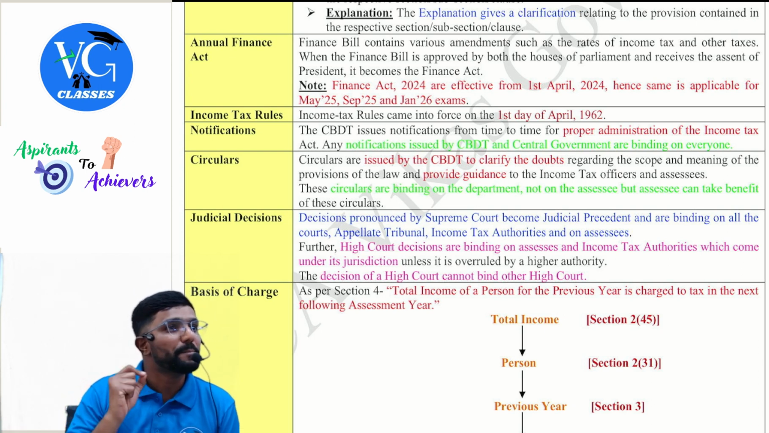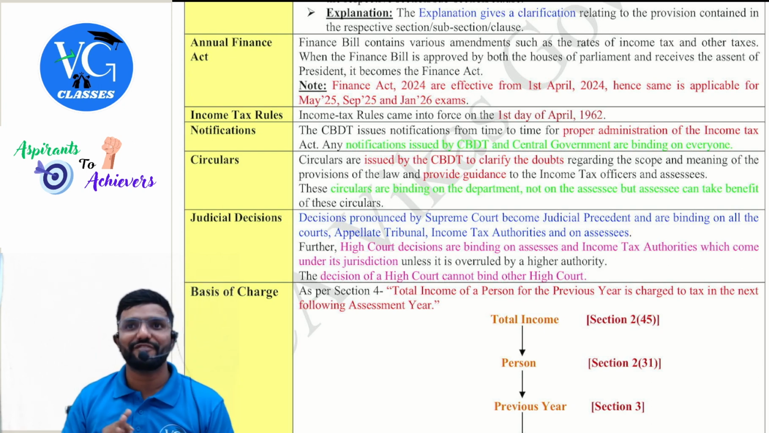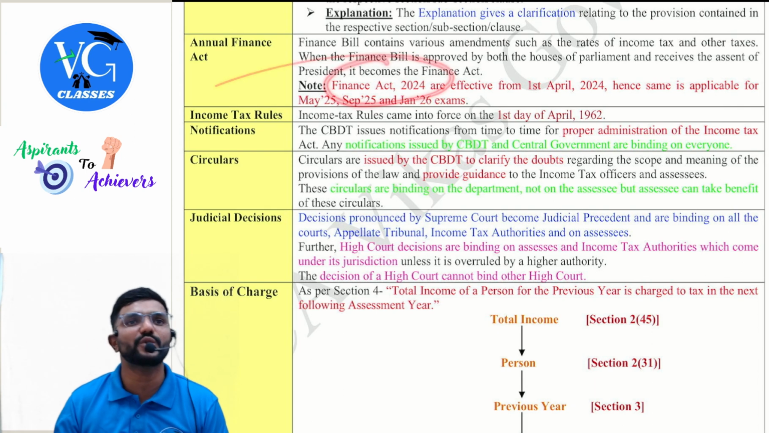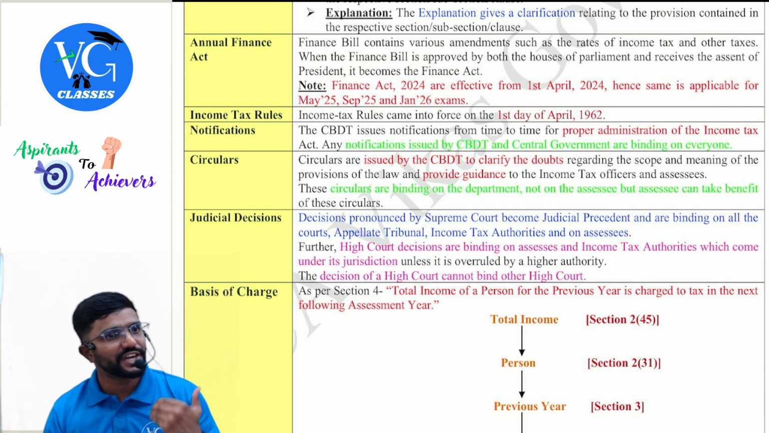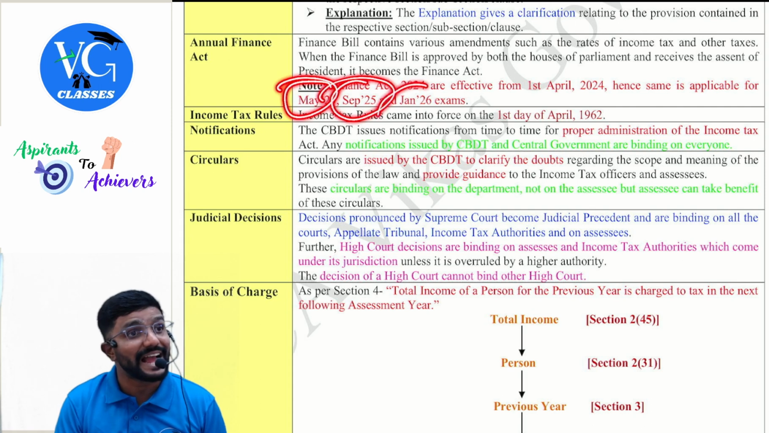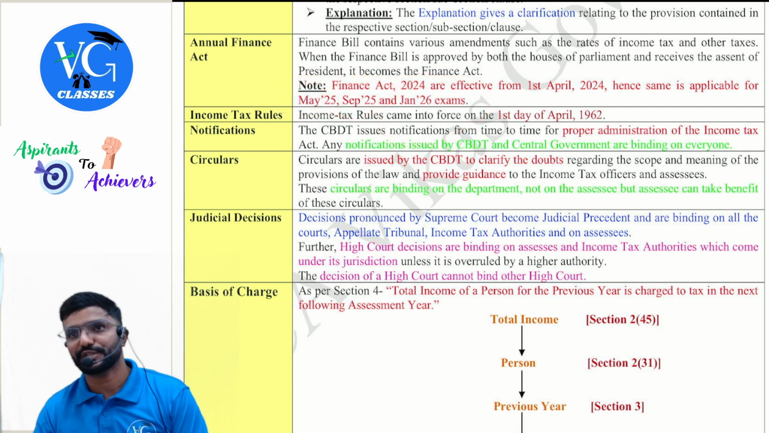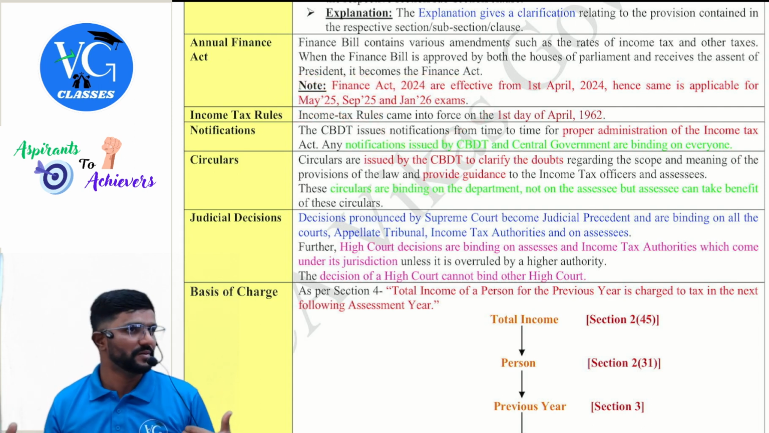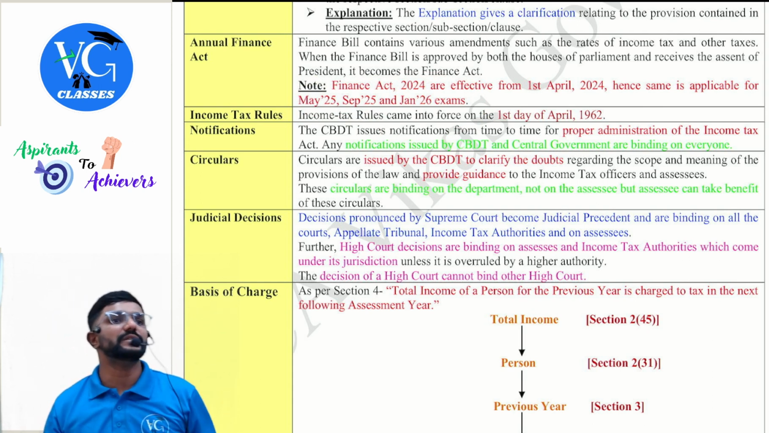Guys, for your exams, the previous year would be 24-25 and the assessment year would be 25-26. Which Finance Act would be applicable? Finance Act 2024 would be applicable for the May 25, September 25, as well as January 26 exams. For all these three it is common. Only for May 26 it will change.